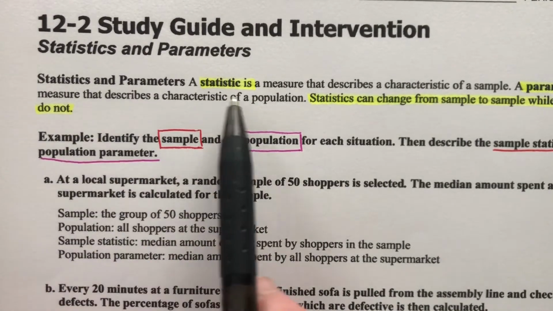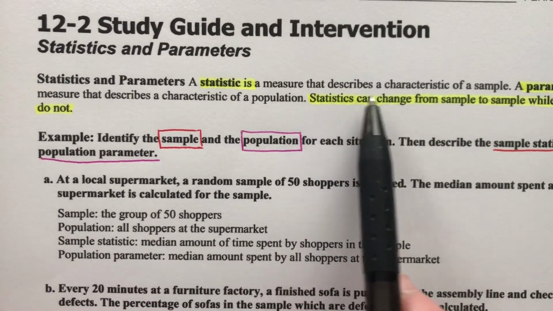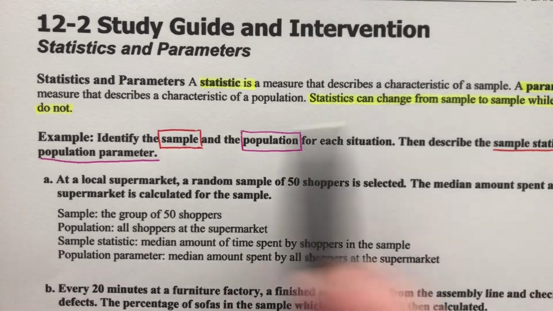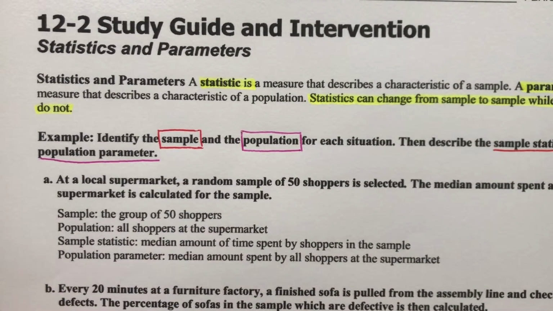Statistics and parameters. A statistic is a measure that describes a characteristic of a sample. A parameter is a measure that describes a characteristic of a population. Statistics can change from sample to sample, while parameters do not.